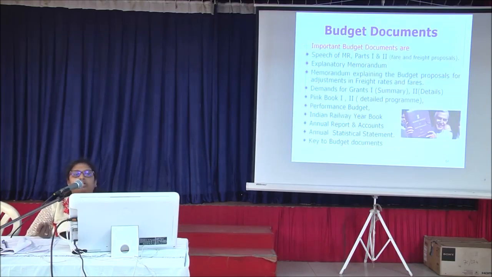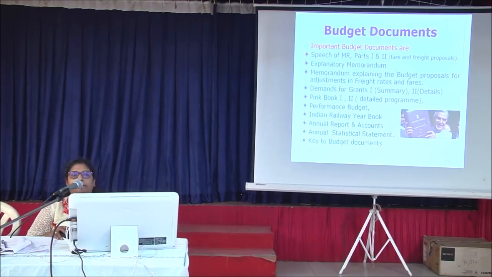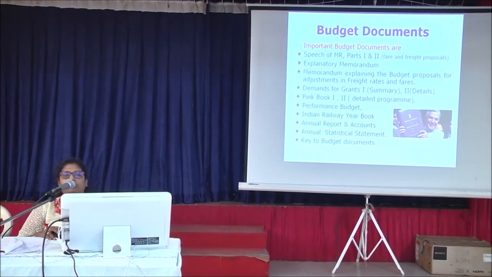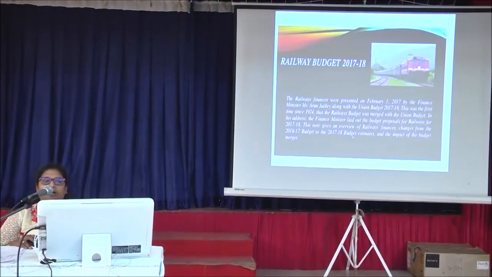These were all the budget documents which are presented. The budget documents consist of the speech of the Minister of Railways, explanatory memorandum, memorandum explaining the budget proposals, demand for grants, pink book, and performance budget. Now this has all been compiled under one head.